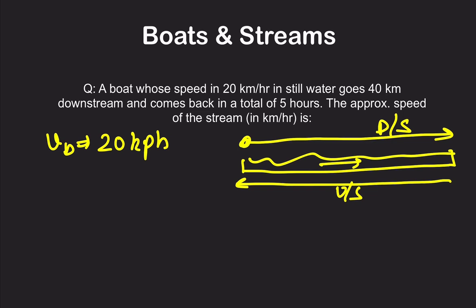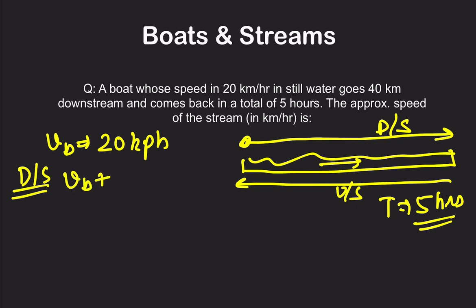And for this total distance, the time taken is 5 hours. 5 hours is the total time of going down the river plus coming up. Now, what is the speed of the stream? They want to know the speed of the river. Let's say downstream, what is the speed of the boat?